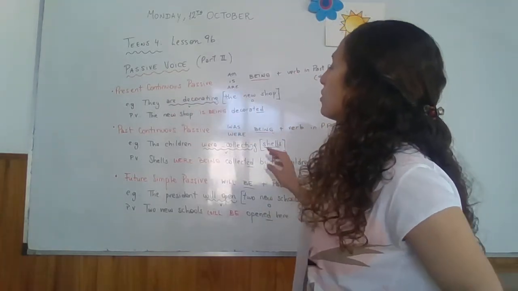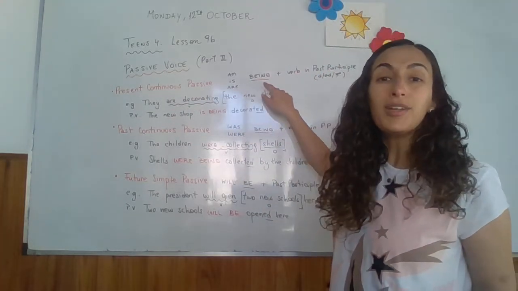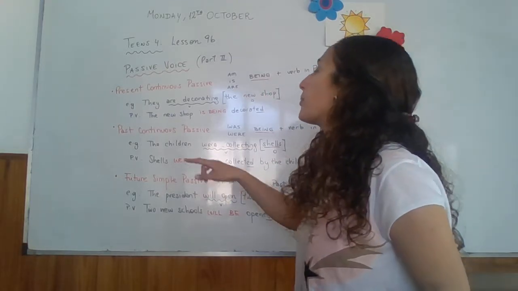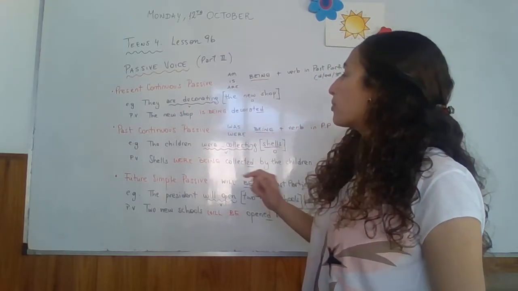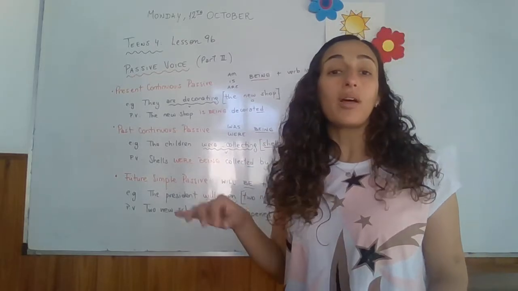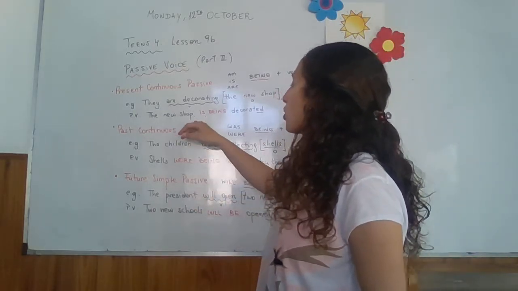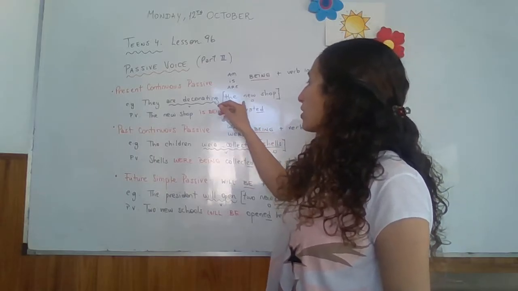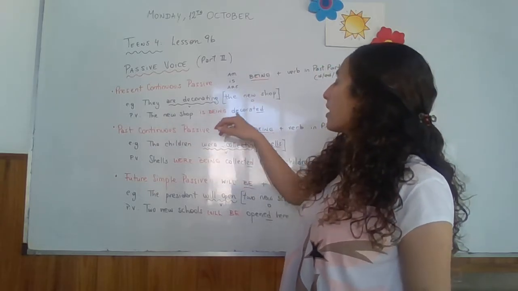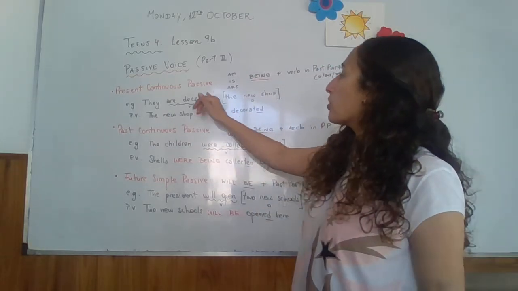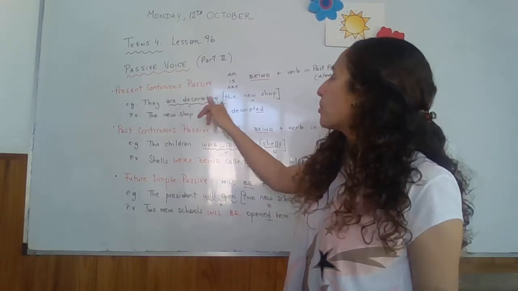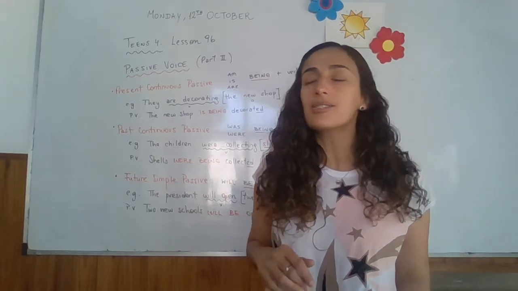Present continuous passive, we use am, is, or are, the verb to be, then being to show that it is continuous, and then the verb in the past participle. For example, they are decorating the new shop. Are decorating is the verb in the present continuous. The new shop is the object, right? So the new shop is being decorated. The new shop becomes the subject. Is, because it is singular, being, and the verb in the past participle. Look, decorating, the ing goes to being. Yes, el verbo va siempre en pasado participio, right?